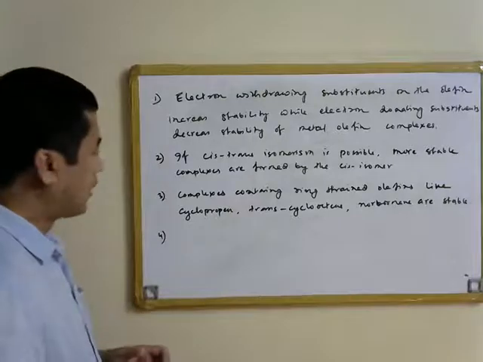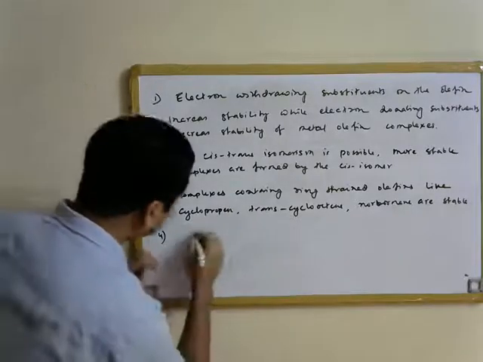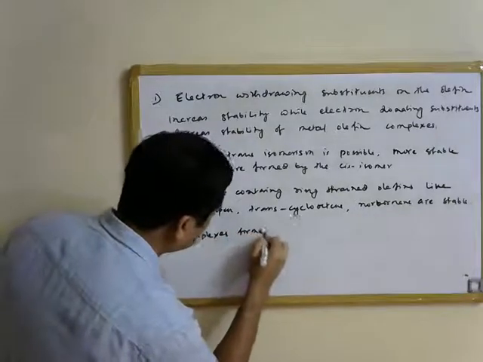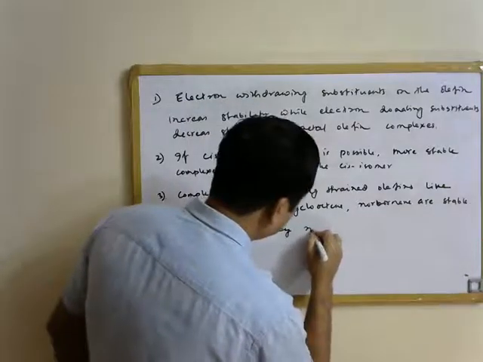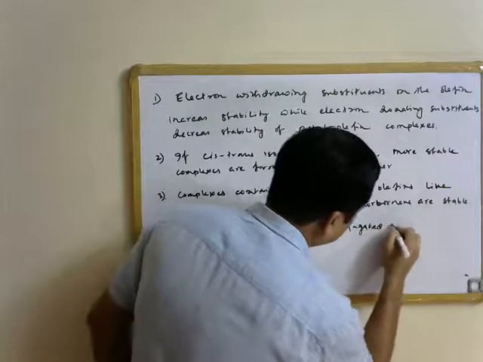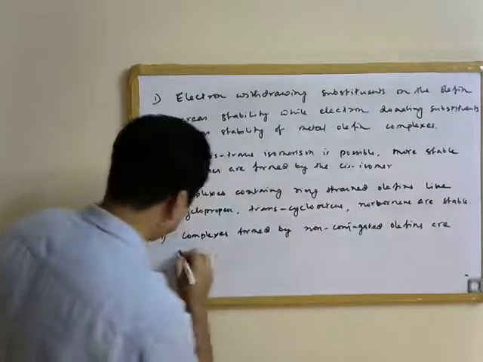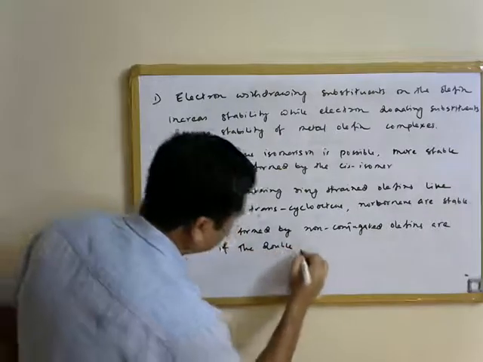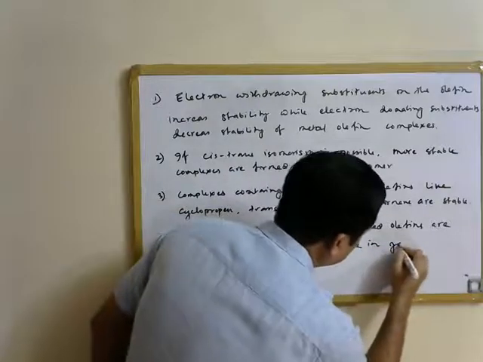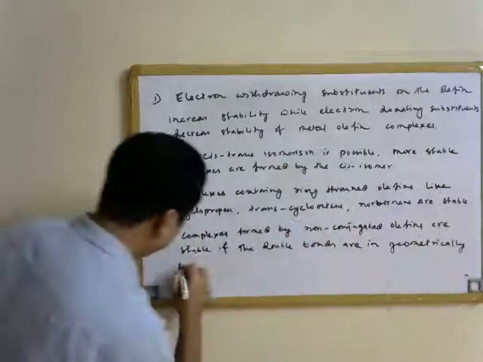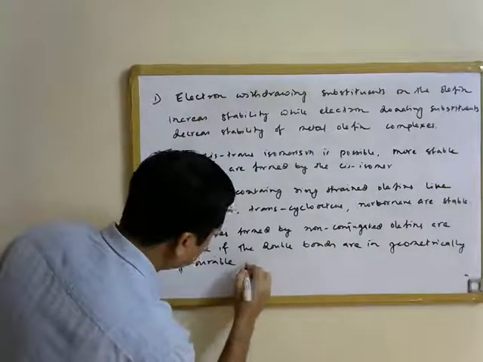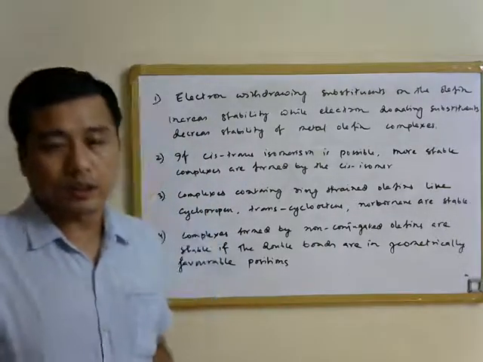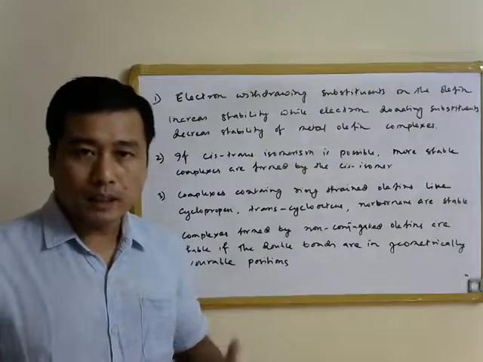And the fourth observation that has been made is that if you have oligoolefins which are non-conjugated, essentially they are going to bind with metals like monoolefins only.